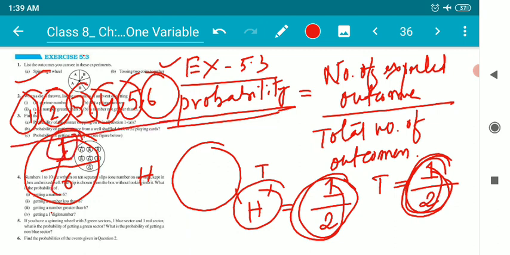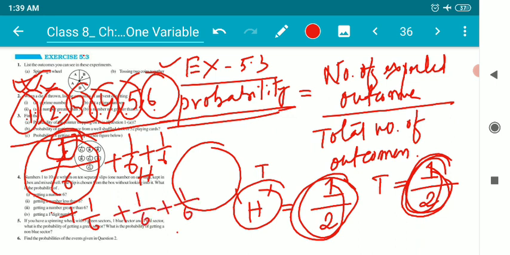The amazing fact of this probability is that all these are called events. So 1, 2, 3, 4, 5, 6. Out of all these occurrences or events, 6 events, if we add up all this probability, 1 by 6, 1 by 6, 1 by 6, 6 times, your answer will be 1.